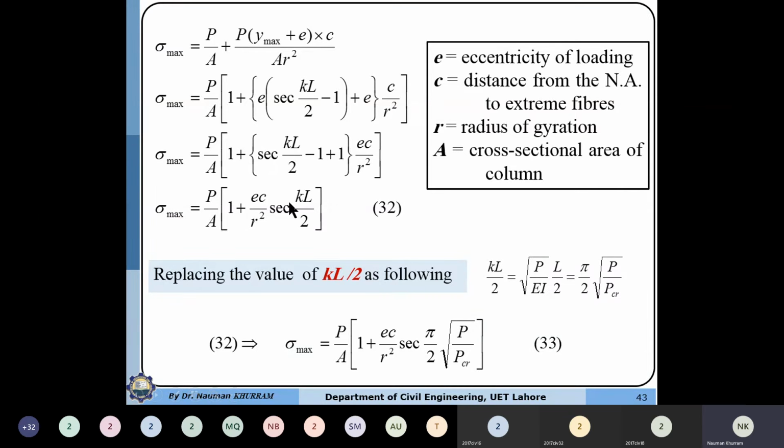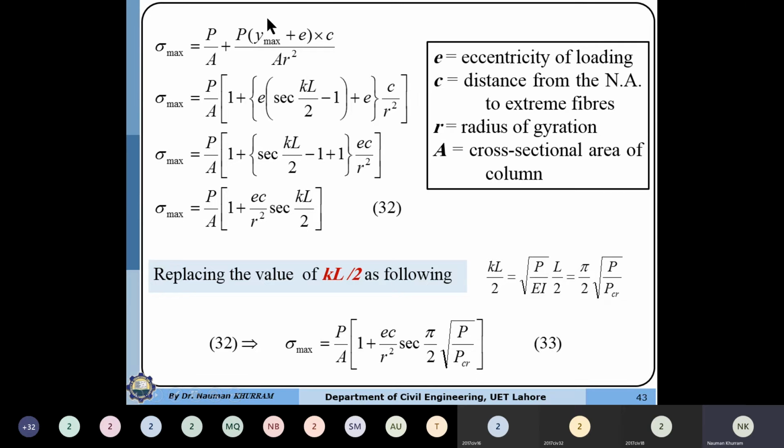Again, in this equation, P is the applied load which is causing these stresses. This means that the moment is also a function of the load P. If we ignore the moment factor, the stresses produced by the load due to the eccentricity, then we are underestimating the stress value.